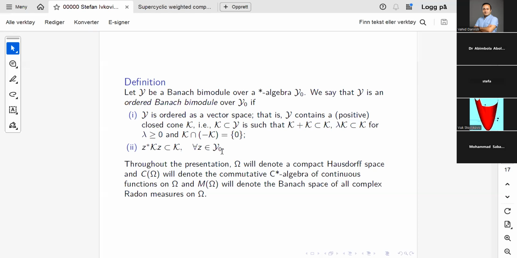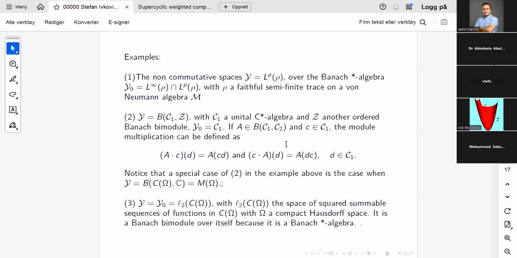And we are going to study some concrete Banach bimodules, so I need to fix also some notation. Omega will denote a compact Hausdorff space, and as usual, C(omega) is the commutative C-star algebra of continuous functions on omega, and M(omega) is its dual. It is, in fact, the Banach space of all complex Radon measures on omega. So now let us first present some examples of such Banach bimodules which we are interested in.